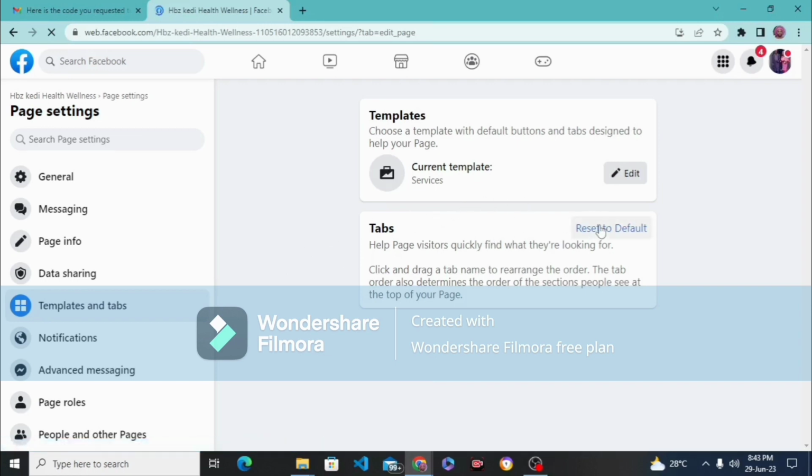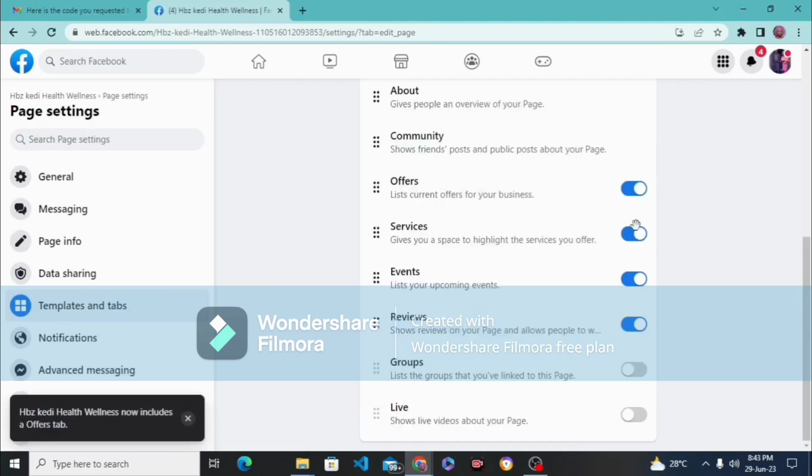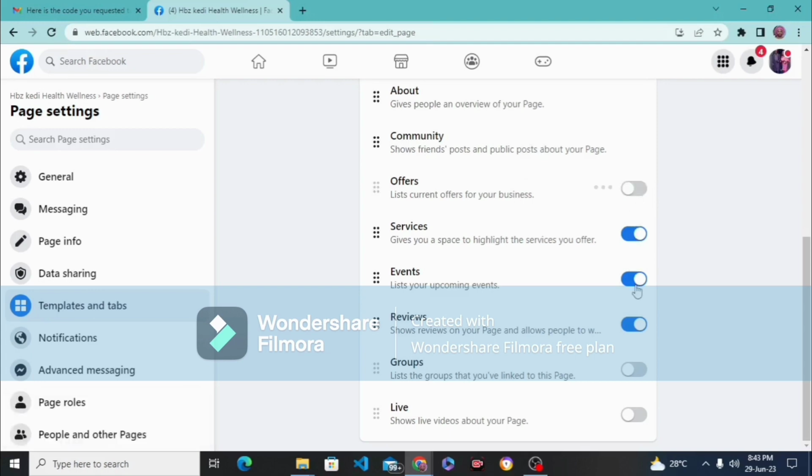What we are just trying to do here is, your Facebook business page is like your business Facebook profile. There are other things that can confuse your customer when they visit your page, so we want our page to be clean. There are so many things on the page that we don't want.